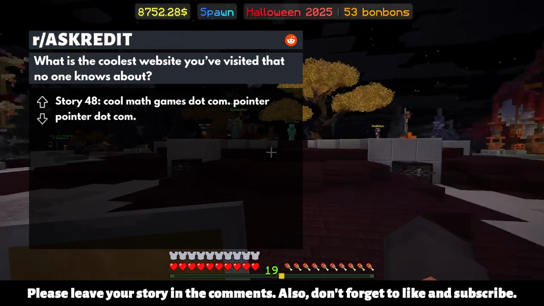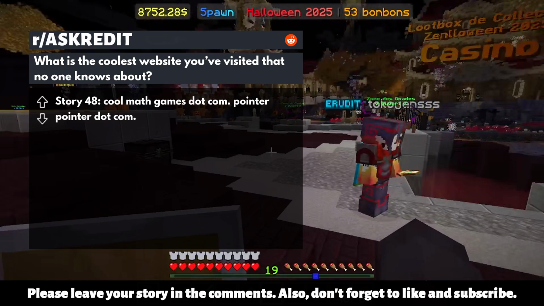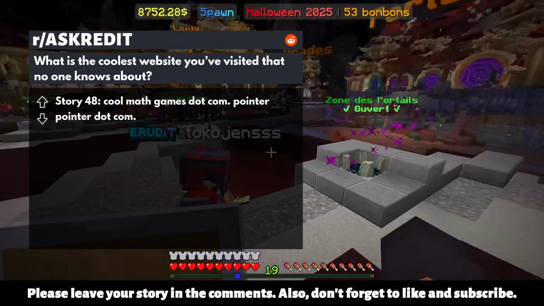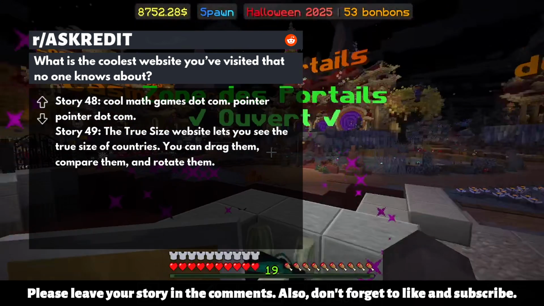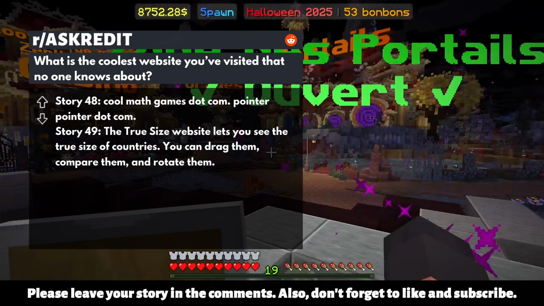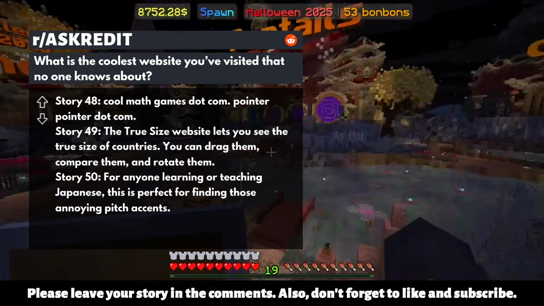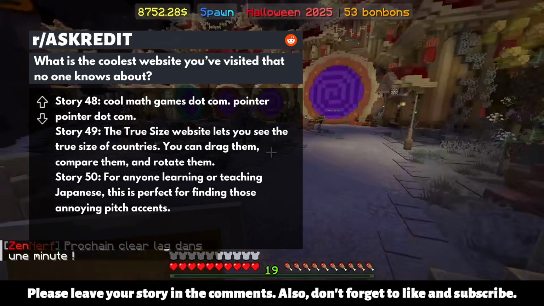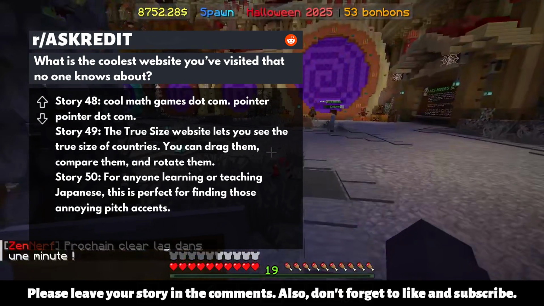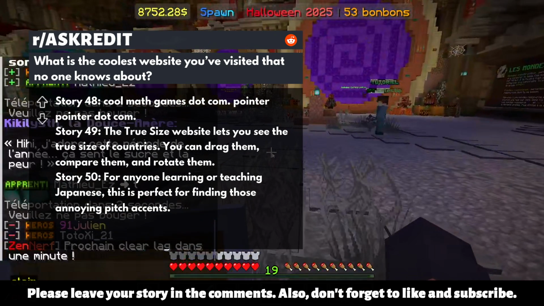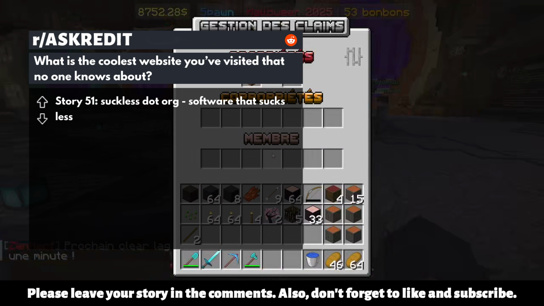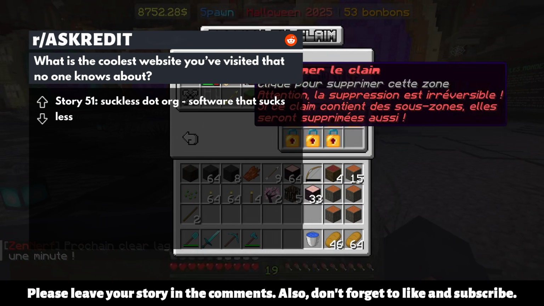Story 48. CoolMathGames.com. Pointerpointer.com. Story 49. The True Size website lets you see the true size of countries. You can drag them, compare them, and rotate them. Story 50. For anyone learning or teaching Japanese, this is perfect for finding those annoying pitch accents. Story 51. Suckless.org, software that sucks less.